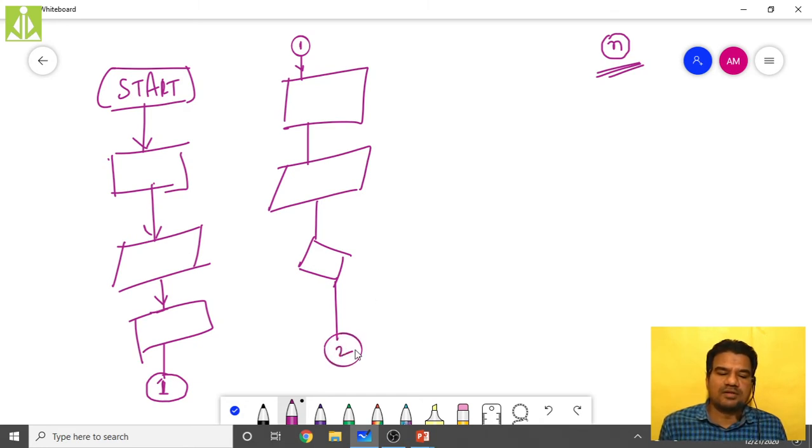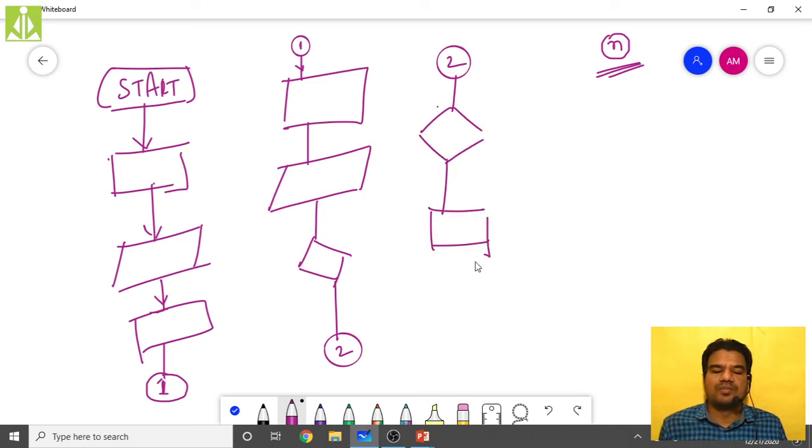So 2 I will take, and again I will start the 2 over here followed by 2, and then I will draw more flow chart over here. Like this I can go. Hopefully you understood the purpose, and here it will stop. Here I am stopping.